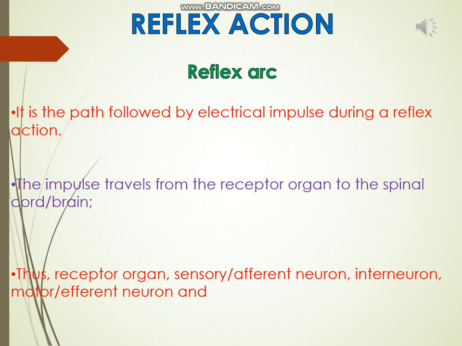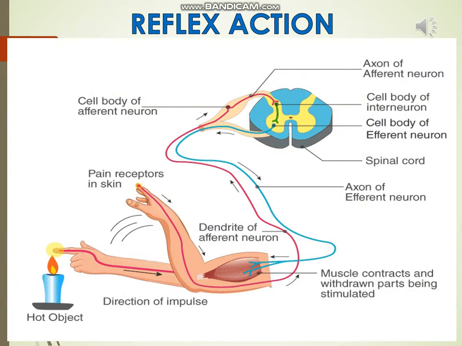The receptor organs, sensory afferent neurons, interneurons, motor efferent neurons, and effector organs are the components of a reflex action. The image shows the functioning of reflex action given below.